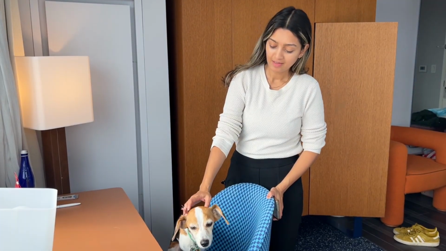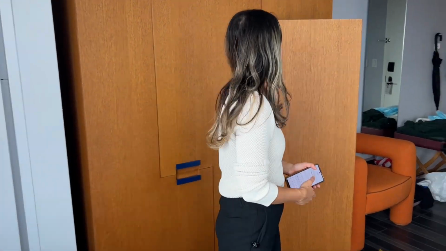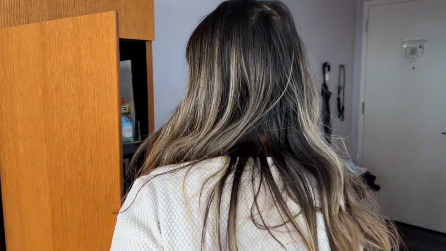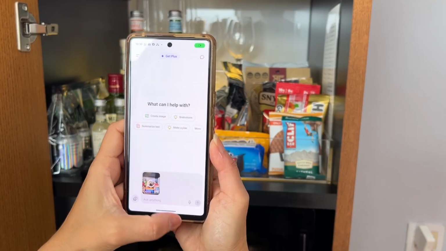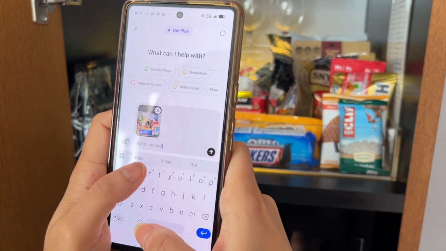Now let's ask ChatGPT. Gigi, let's check what's in the mini bar today. What I'll do with ChatGPT is I'll upload the mini bar photo and see if it can recognize these items. Unlike the previous detection app, ChatGPT combines vision models with language.